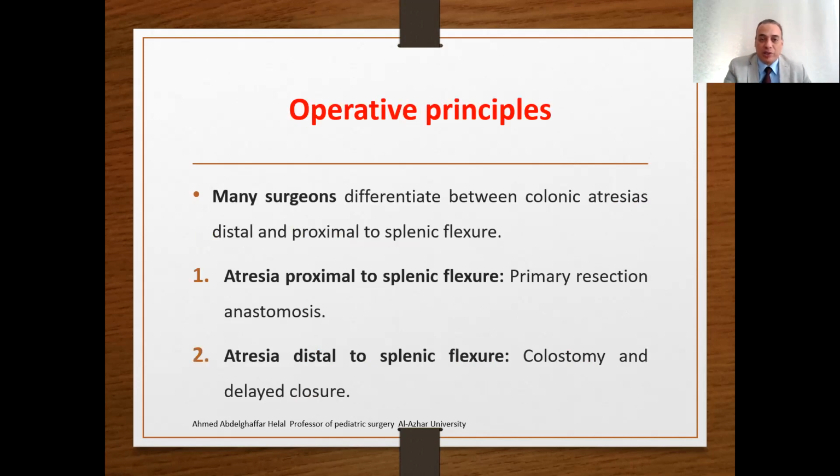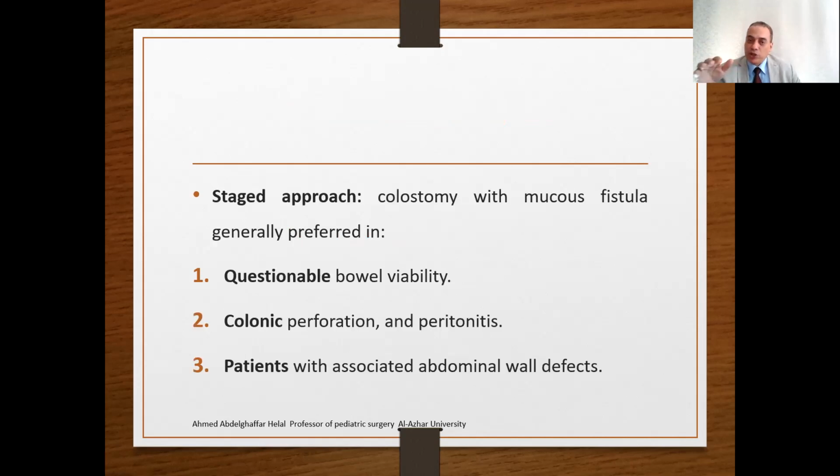or functional obstruction. Operative principles: many surgeons differentiate between colonic atresia distal and proximal to the splenic flexure. So we may have colonic atresia distal to the splenic flexure and proximal to it. Proximal to the splenic flexure, primary resection anastomosis is the rule. However, distal to the splenic flexure, colostomy with delayed closure is the rule. A staged approach may also be described, with creation of the colostomy and the mucus fistula, in cases of questionable bowel viability, colonic perforation or peritonitis, and patients with associated abdominal wall defects.